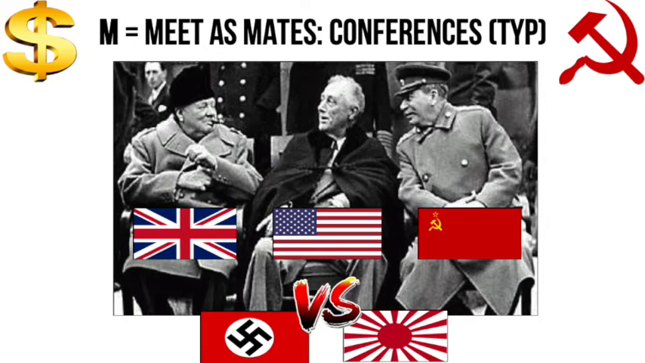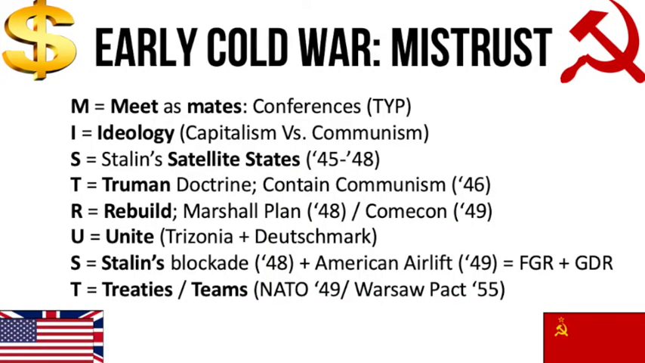By the final conference at Potsdam, World War II is coming to a close, and because of mistrust, the great powers, or the big three, are beginning to fall out and the Cold War is getting going. The next letter of mistrust is I, ideology.